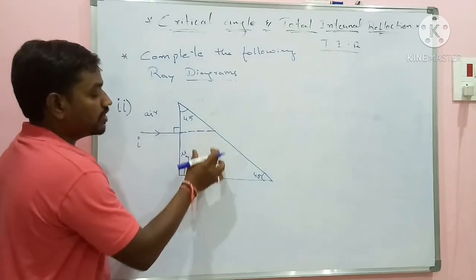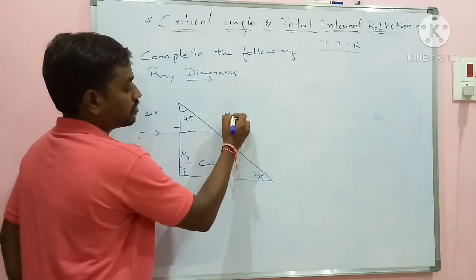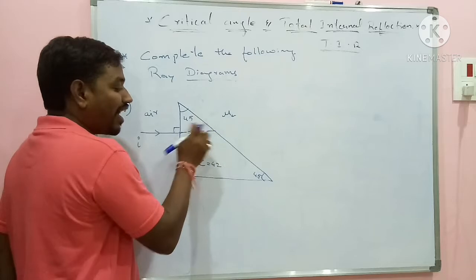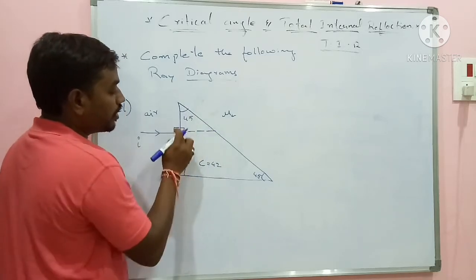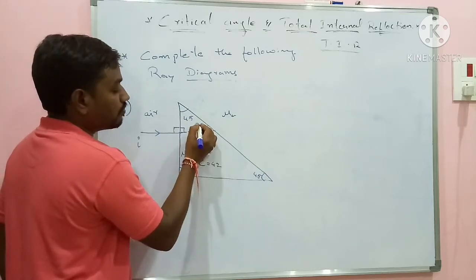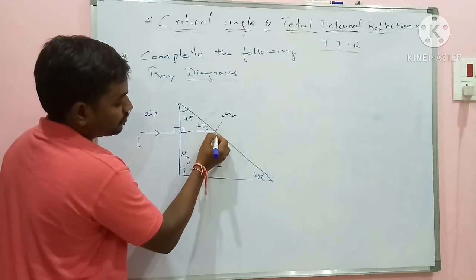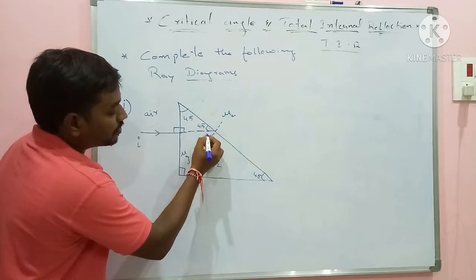Again at this point it is moving from denser to rarer. It is air again. Denser to rarer. What is the angle here? This is 90, so this also will be 90. I have a triangle. Already it is 45, so this will be again 45. Now at this point you draw the normal. If this is 45, what will be this angle?